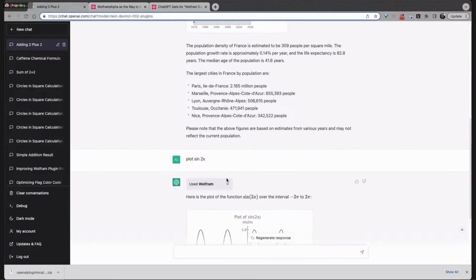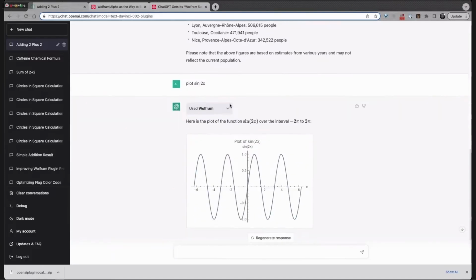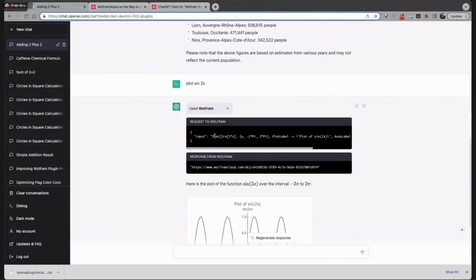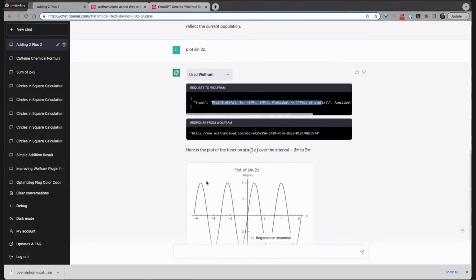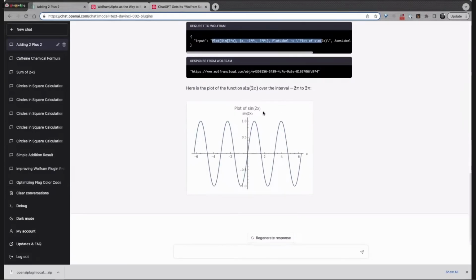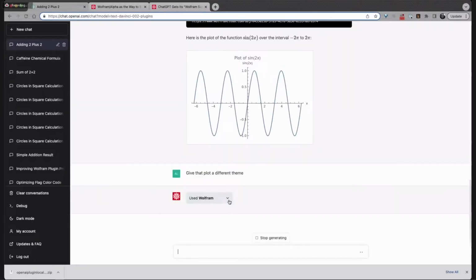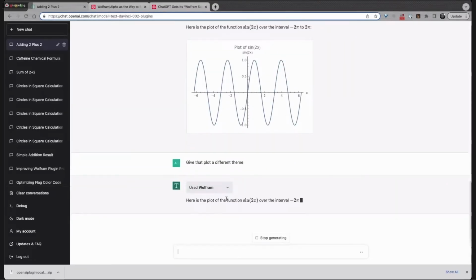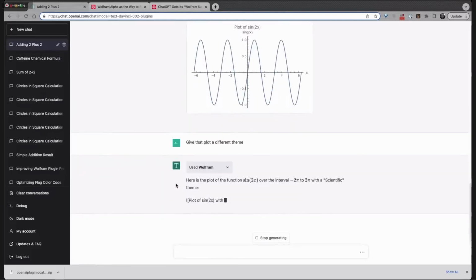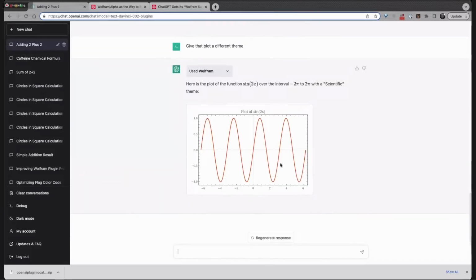Yep, in this case, this said, okay, this is doing a plot, and so it's going to call out. It's actually writing Wolfram language code, feeding that to the cloud, and then getting it back, and we actually get a plot that's nicely labeled. You can build on things like this and say, give that plot a different theme. And so it's going to make a call. It'll modify its previous call and give us something with a different theme from among the things that we support.